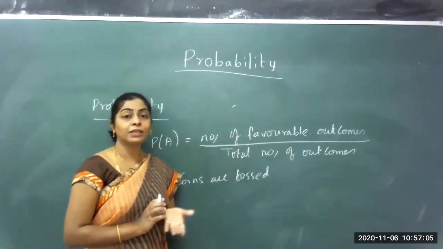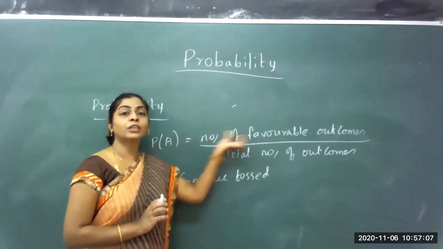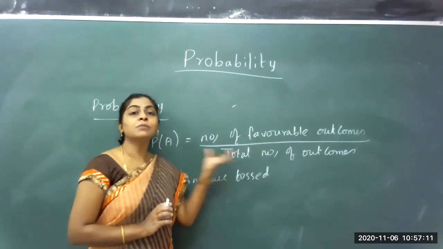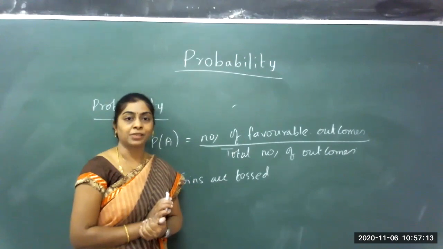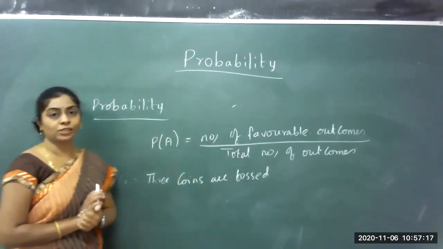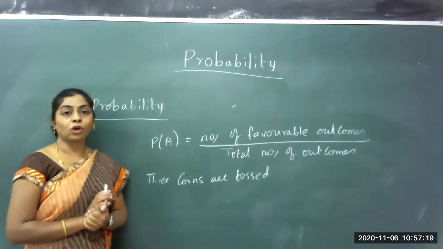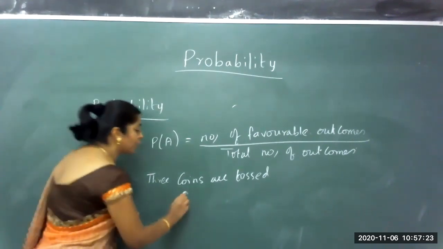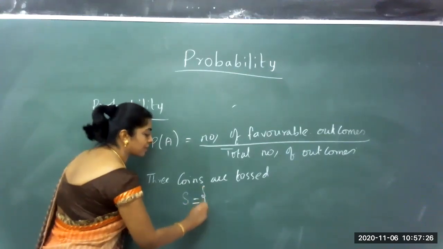What is the possible event they have given? Based on that, we will write down what that favorable outcome is. Then total number of outcomes is denoted by the sample space. Let me consider an example. 3 coins are tossed. When 3 coins are tossed, let me see what possibilities I get. I denote the sample space as follows.